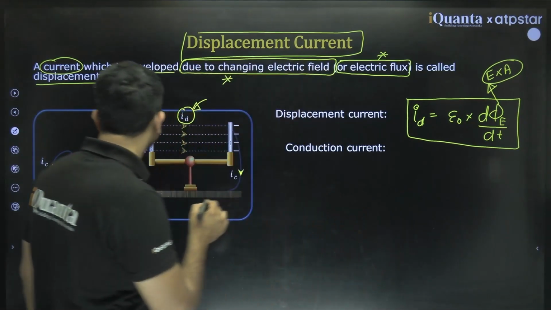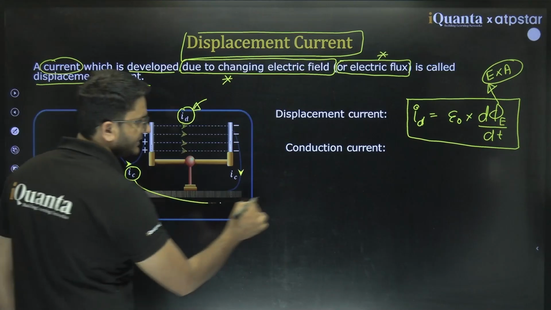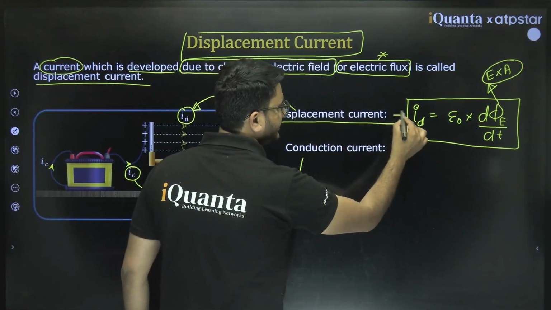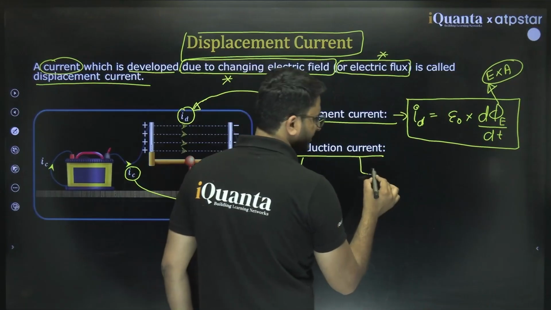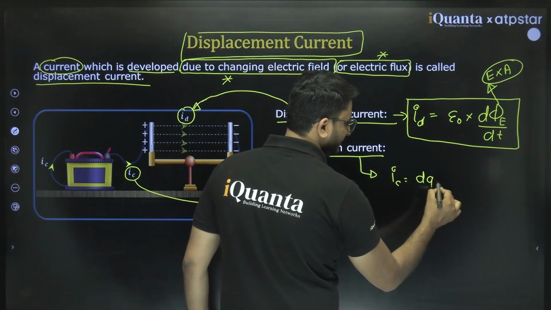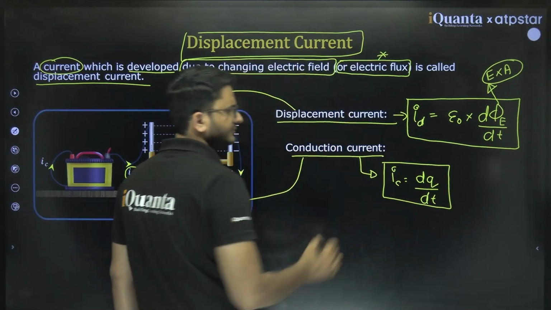And what is conduction current? Conduction current is the current in the wire. This is the conduction current in the wire. So this part is conduction current and this part is displacement current. Displacement current is given by this. Conduction current is nothing but the rate of flow of charge, that is dq by dt.